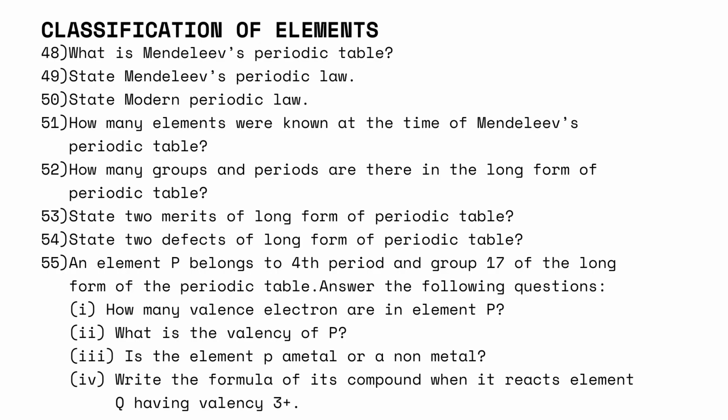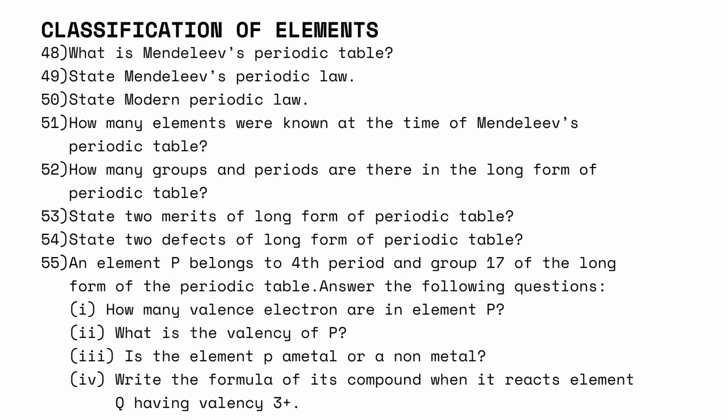Element P belongs to the fourth period and group 17 of the long form of the periodic table. Answer the following questions. How many valence electrons are in element P? What is the valency of P? Is element P a metal or non-metal? Then write the formula of its compound when it reacts with element Q having valency 3 plus.